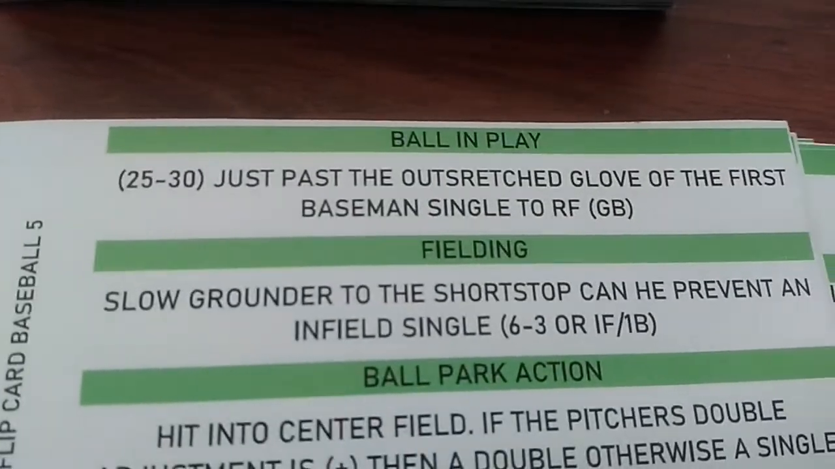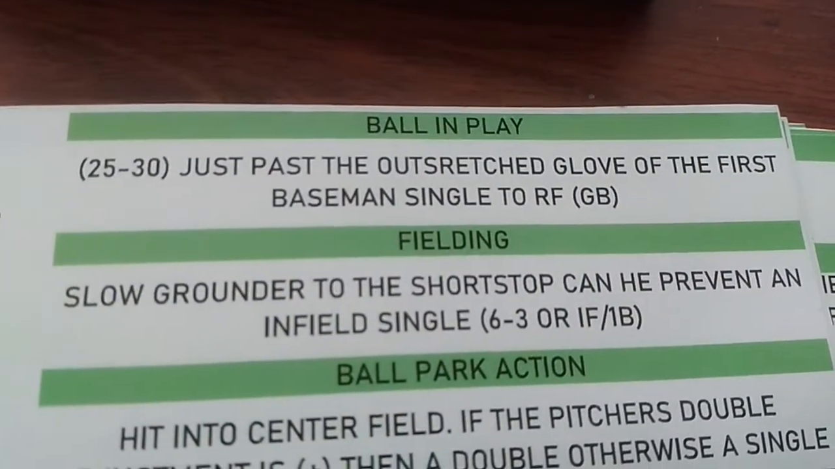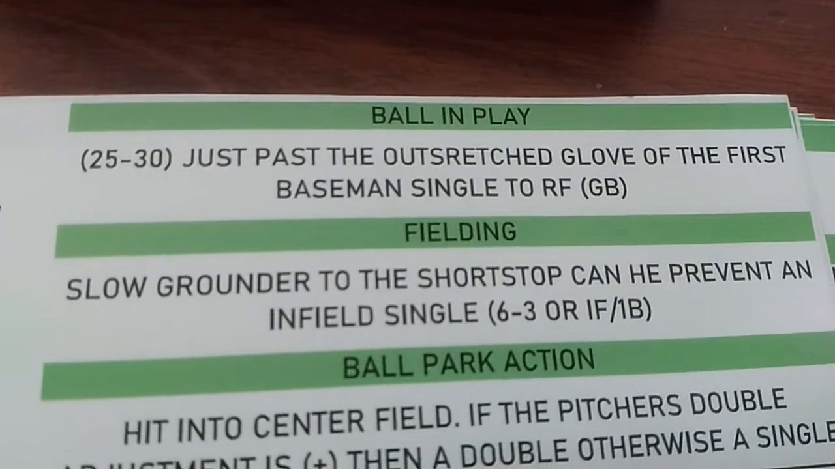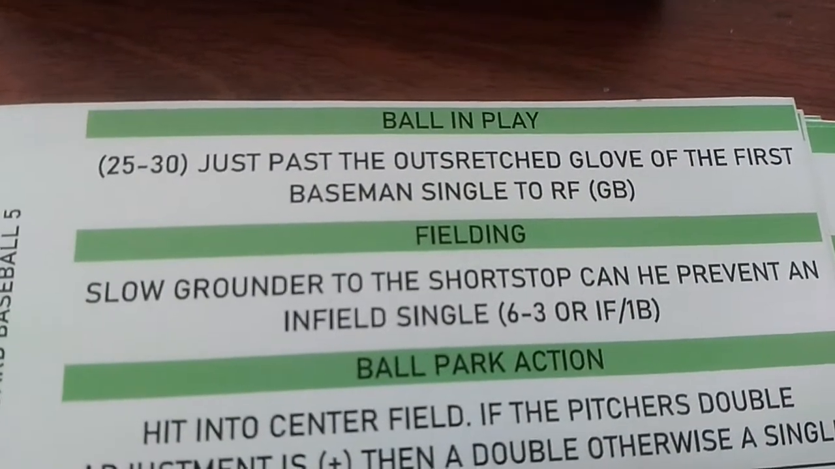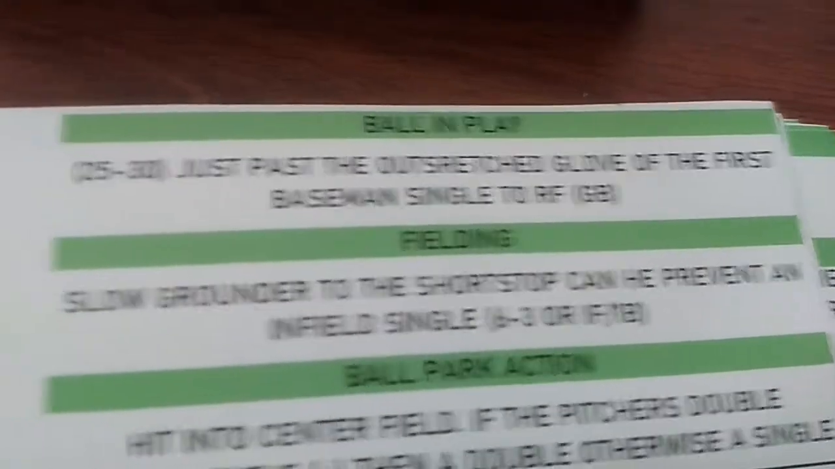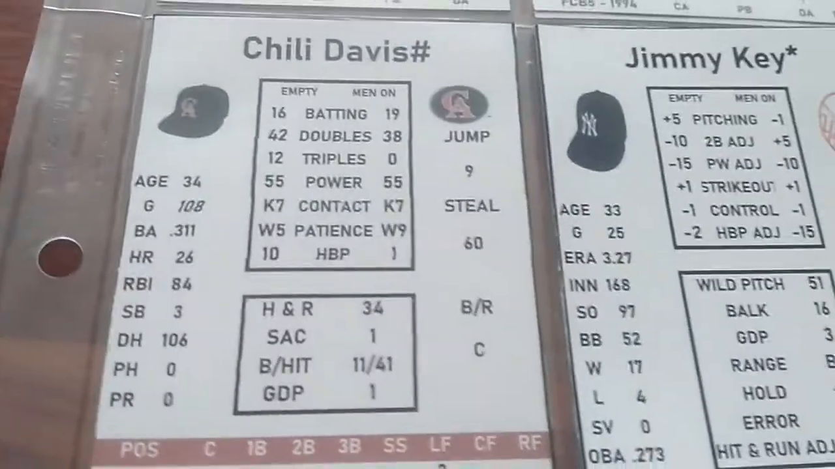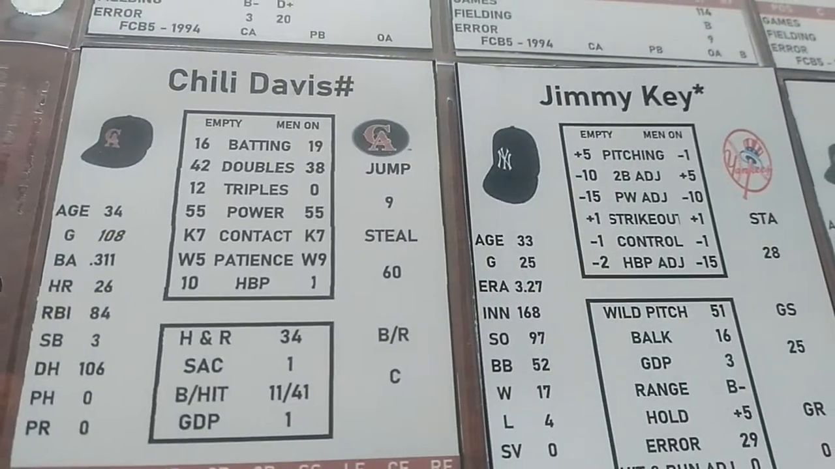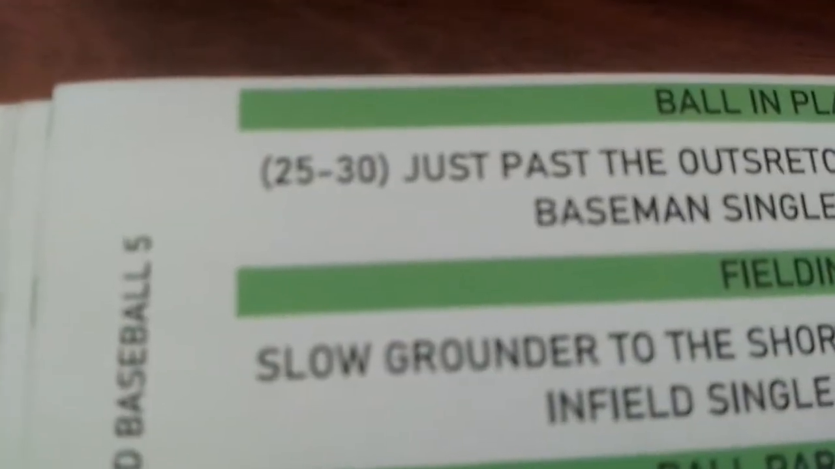And he would have to get it past the first baseman into right field, he'd have to be a 25 to 30 on his hitting rating. Otherwise, it's a ground ball. Chili Davis is a 19 with men on. -1 for Key makes him an 18. So he's not between 25 and 30. So we have a ground ball.